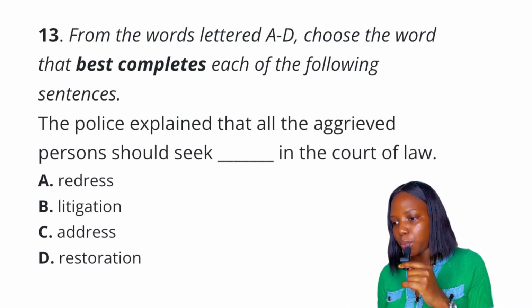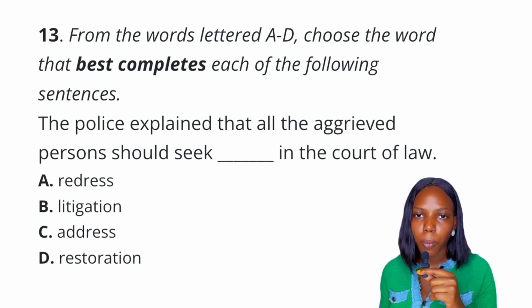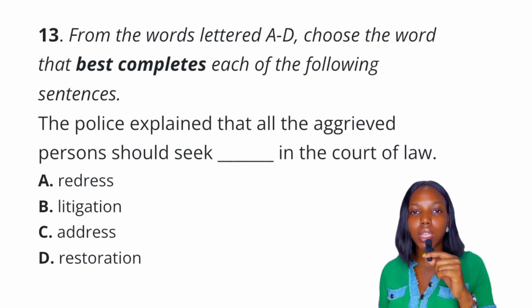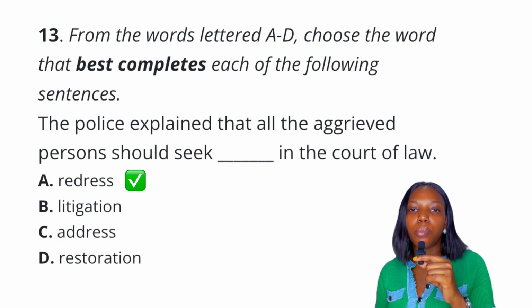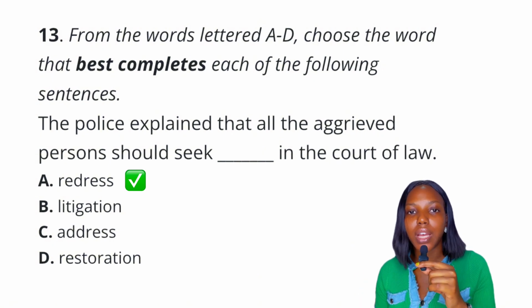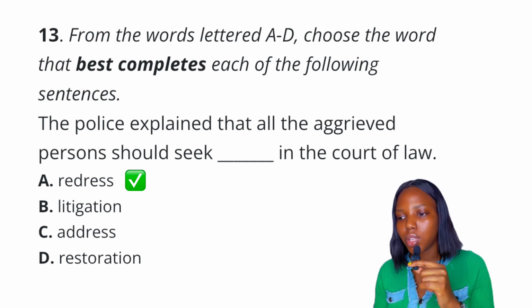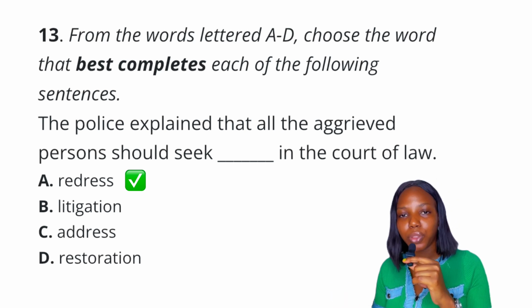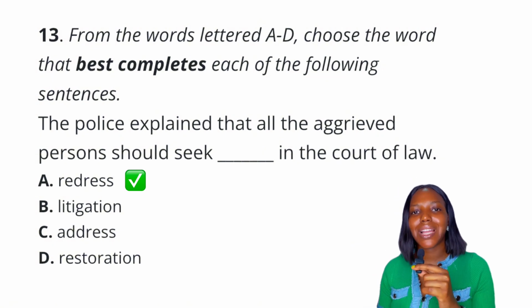Question 13. Okay, so the police explained that all the aggrieved persons should seek dash in the court of law. So the answer to this question is redress. What does redress mean? Redress means compensation or remedy for a wrong or grievance, and it is used in a legal context. Now if you go to the question, you see police, you see aggrieved persons, you see court of law. So redress is the best answer to this question.